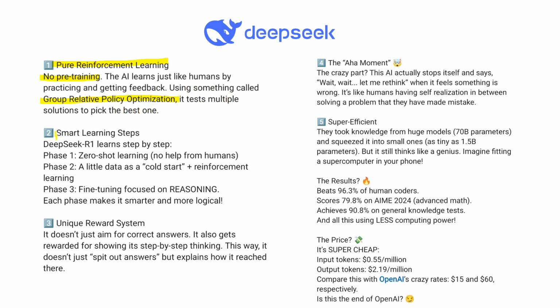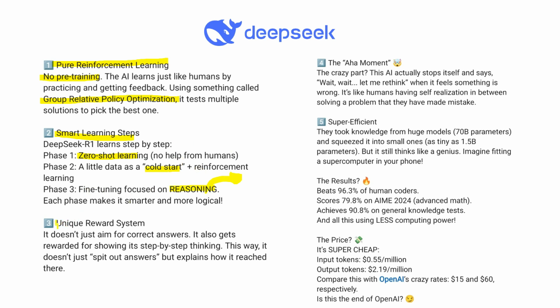The second one is a smart learning step. DeepSeek R1 learns step by step. One is called zero shot learning, no help from the humans because it is learning by itself. Then a little data is cold start and reinforcement learning. In cold start, we see that they actually collected some data from coding, mathematics, physics, chemistry, like that, and fine-tuned focused on reasoning. Okay, that is nothing but a good thing because it is using a base model and giving it some kind of reasoning data, not non-reasoning data.